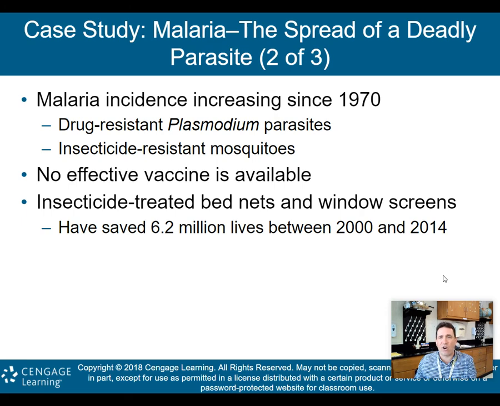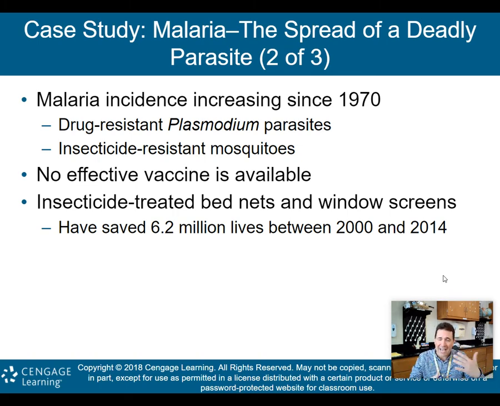Malaria incidences are increasing since 1970. Drug resistance: the Plasmodium parasites are now more drug resistant. Malaria showed up in the previous century, the 20th century. We came up with drugs to combat it, right? And then what happened?